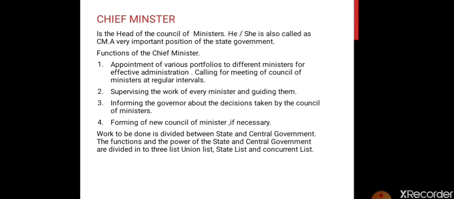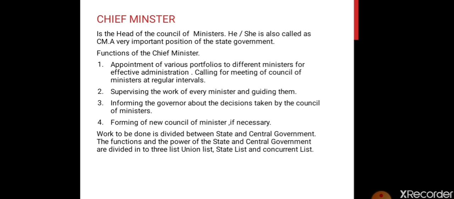Functions of the Chief Minister. Appointment of various portfolios. Portfolios means what? Different ministries. So what functions does the Chief Minister do? He appoints the various portfolios to different ministers, that is, ministries to different ministers for effective administration, and calling for a meeting of the council of ministers at regular intervals. So he distributes the various ministries to various ministers for the effective working of the state.